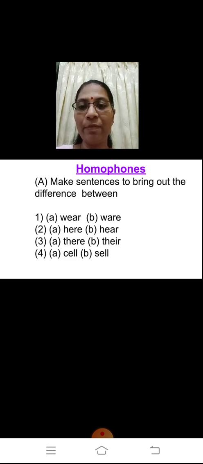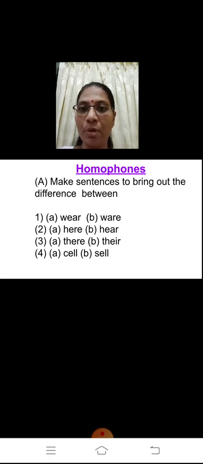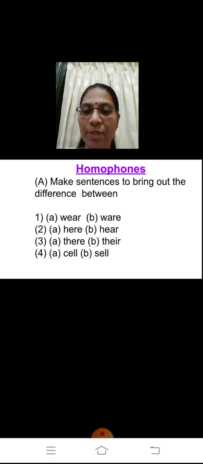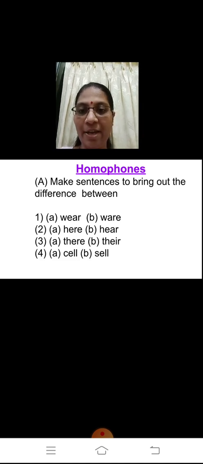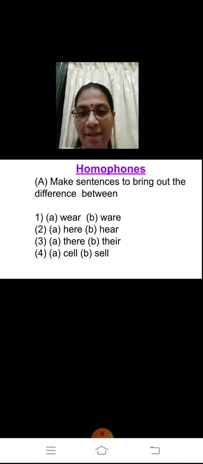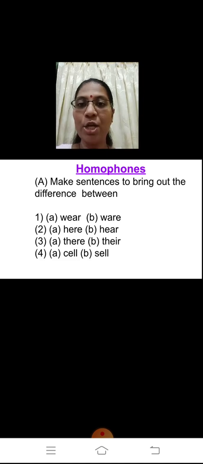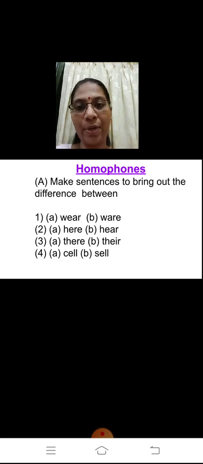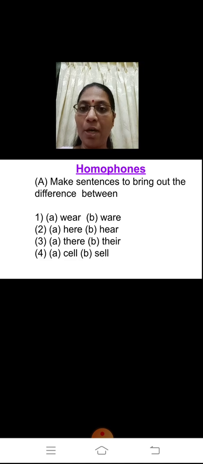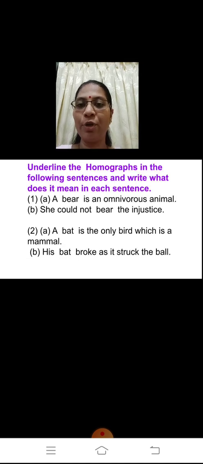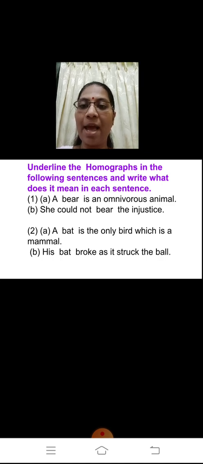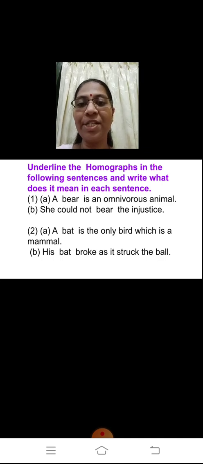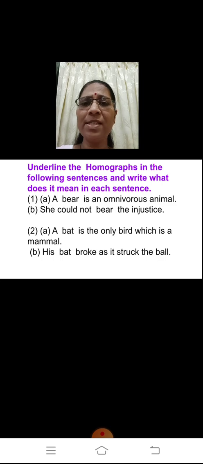So over here you are having four things given, which are divided into two: ware, where, here, there, sell and cell. So you have to frame sentences accordingly. Okay, fine. Now on this basis only, you have your next: underline the homographs in the following sentences and write what it means in each sentence. This is also an easy one.